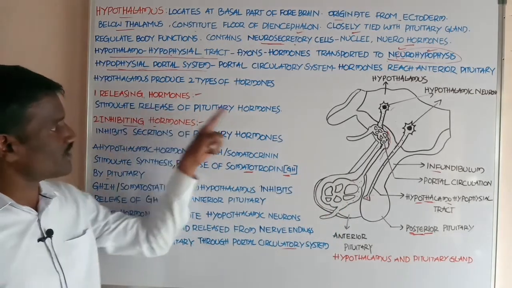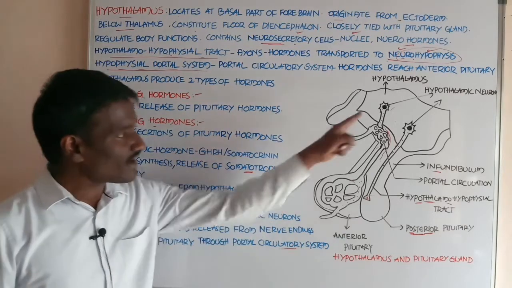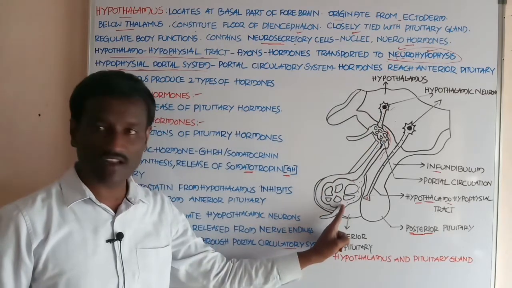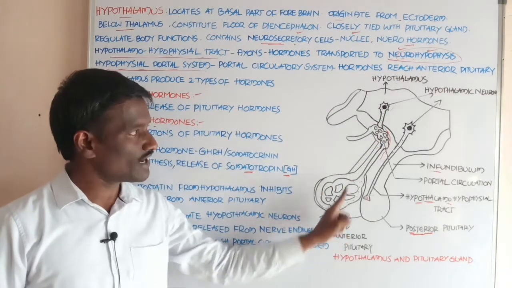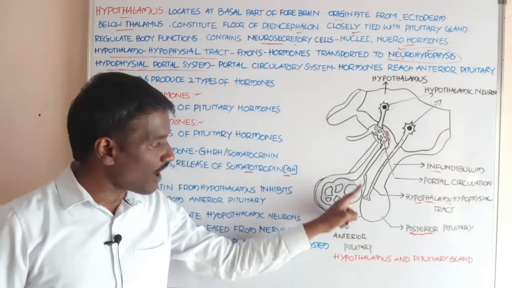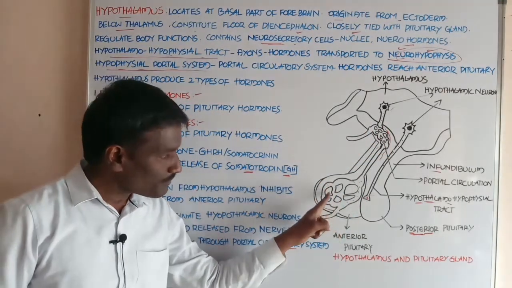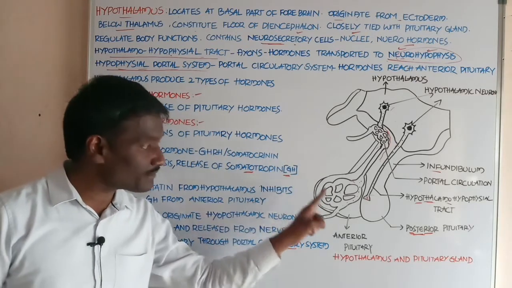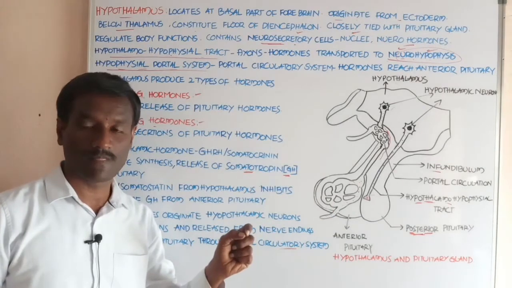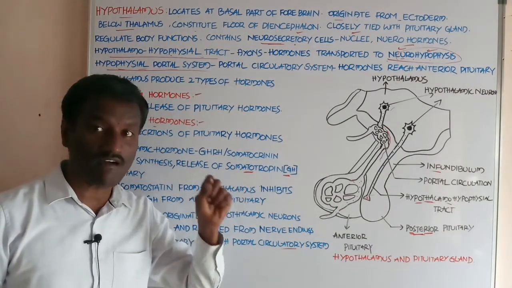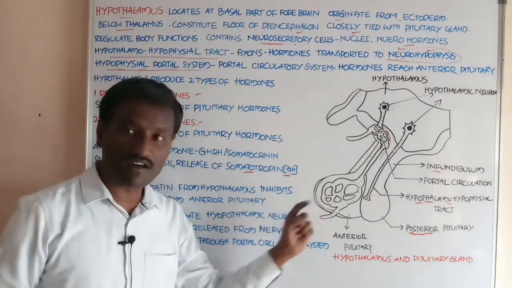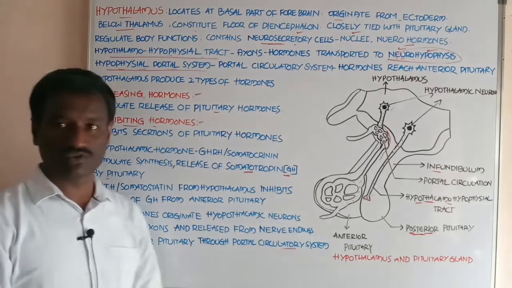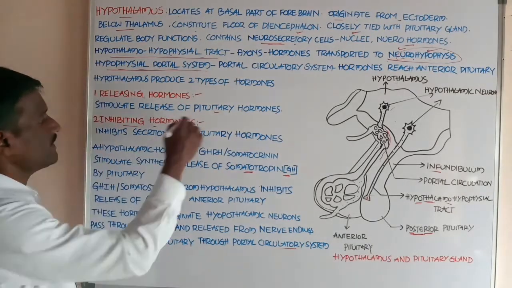When releasing hormones from the hypothalamus reach the anterior pituitary, they stimulate the cells present in the anterior pituitary, and these cells release pituitary hormones, students.